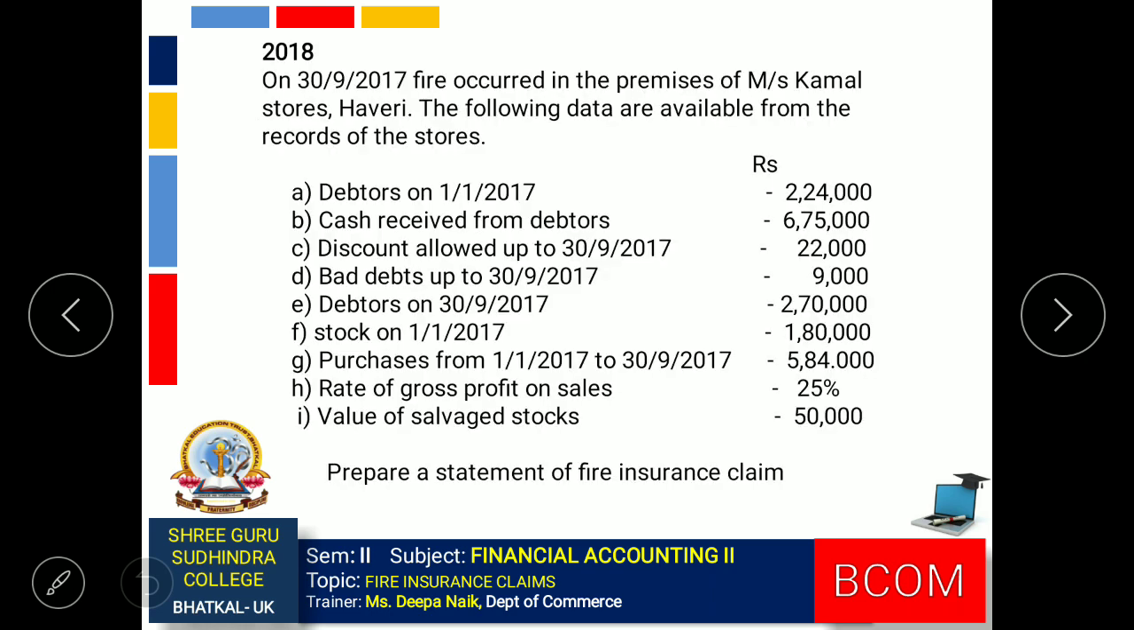Next question, 2018. In this question we can see that we are given the rate of gross profit on sales. We have the information on opening stock. We have information on purchases, but we don't have the information on sales. Instead of sales we are given the details on debtors. So we can now prepare the debtors account, find the amount of sales and then prepare the memorandum trading account.